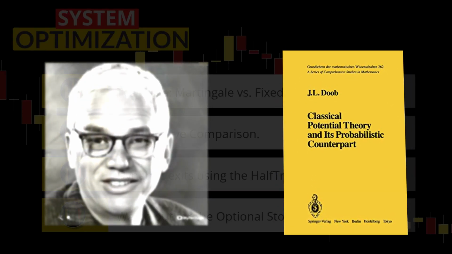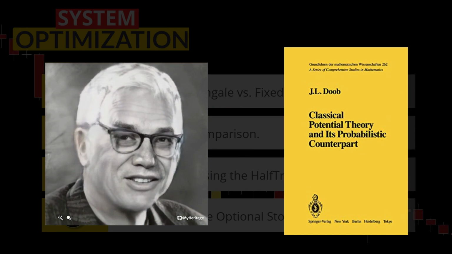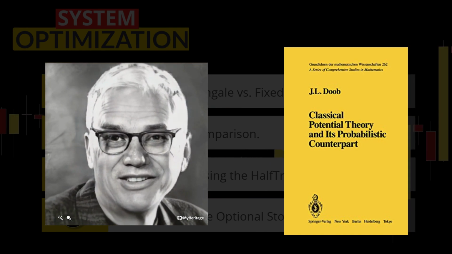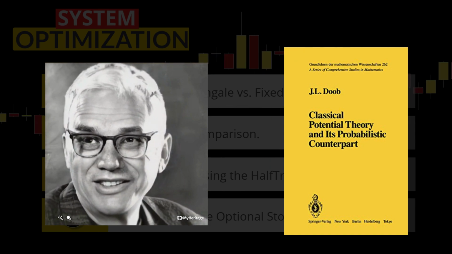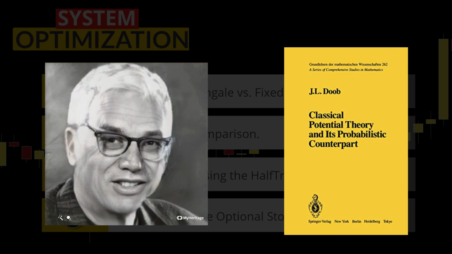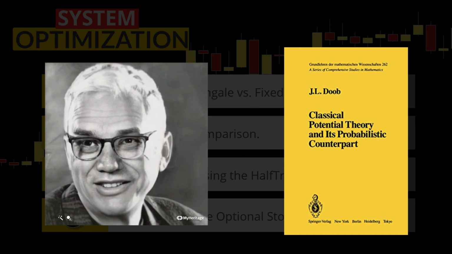According to Joseph Doob's optional stopping theorem, there is an impossibility of winning over the long run. This is due to the given limit of position sizing, assuming you do not have infinite funds. So basically, if you use this system long enough, you will dwindle your account to 0.